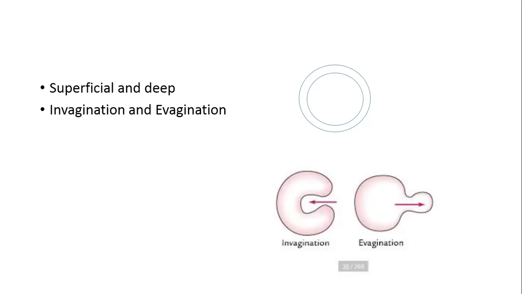Now superficial and deep. So here there are two circles, one is outer and another one is inner. The outer one is superficial, inner one is deep. So here in the human body, superficial means the structure near to the skin and the structure away from the skin is deep. Invagination and evagination. Inward projection is invagination, outward projection is evagination as shown in this photograph.